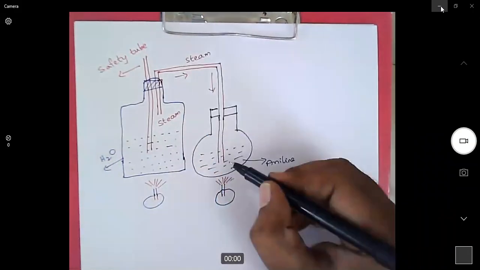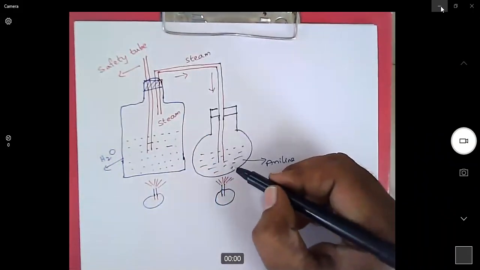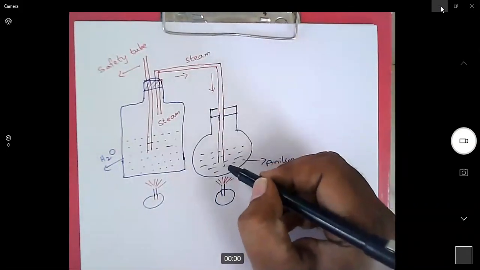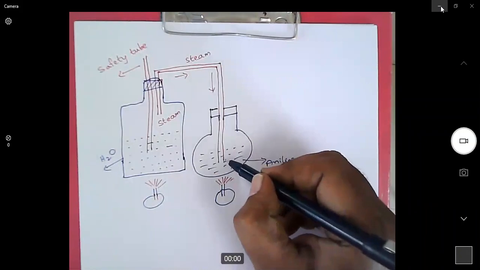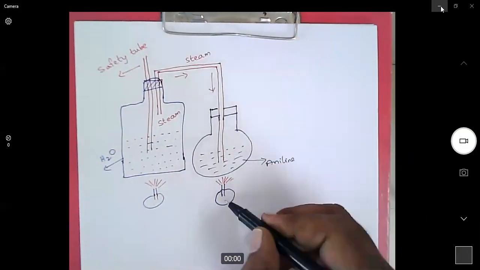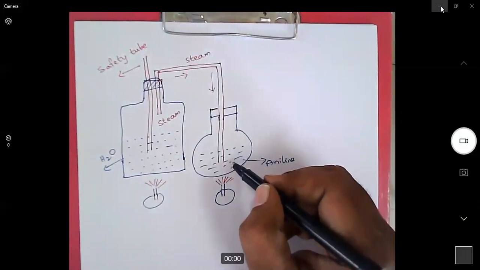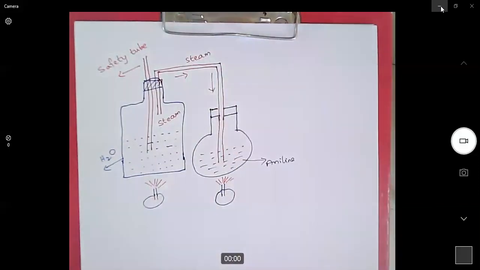If sufficient temperature is not reached, then this steam will come here and get condensed here. So to avoid such steam condensation here, we also heat this container so that aniline will be at high temperature, steam will be at high temperature.